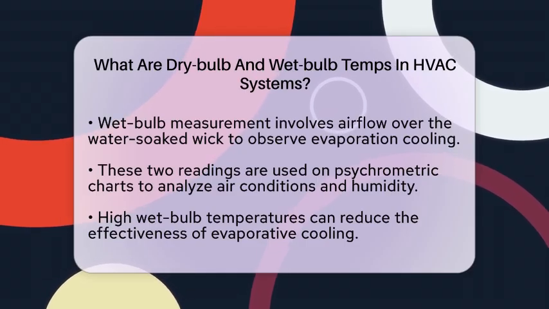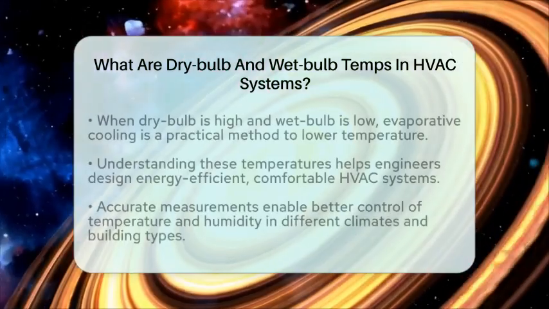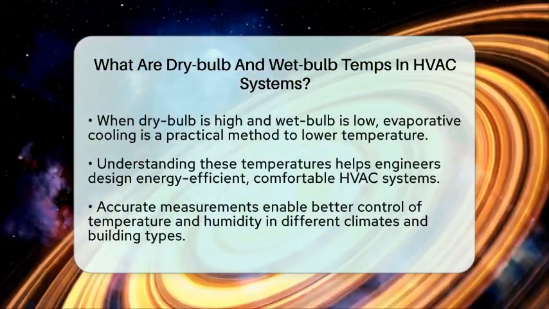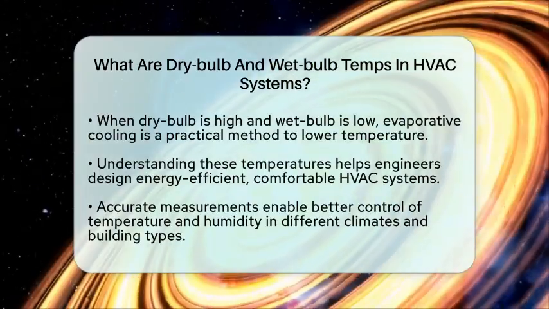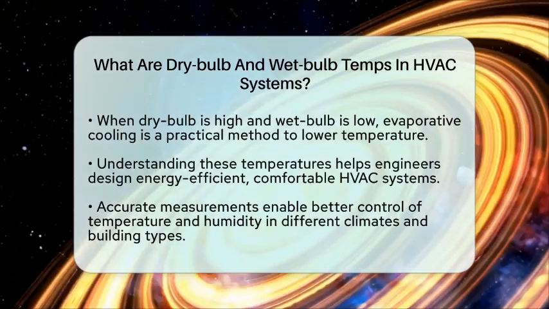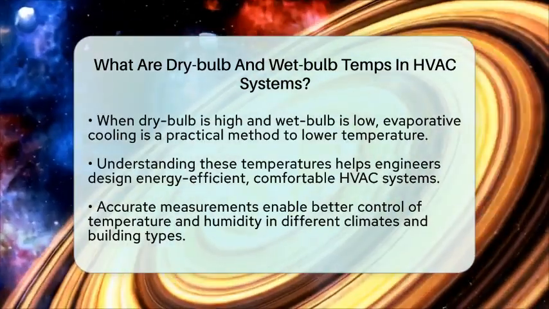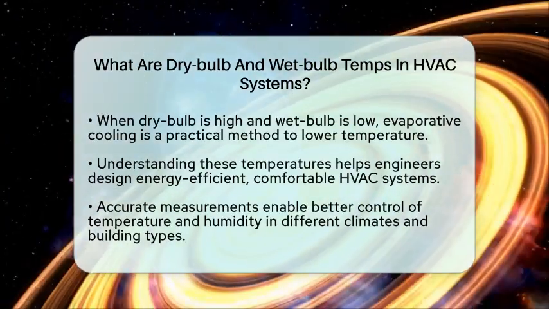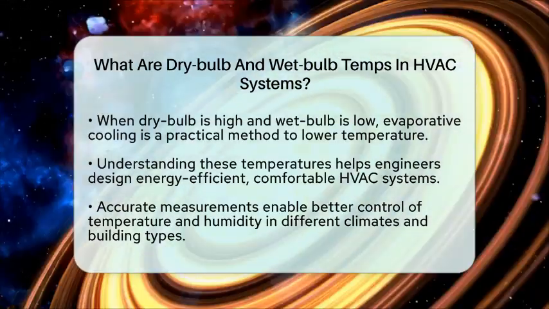For example, if the wet bulb temperature is high, evaporative cooling might be less effective, and other cooling methods are needed. If the dry bulb temperature is high but the wet bulb temperature is low, evaporative cooling can be a very efficient way to lower the air temperature.